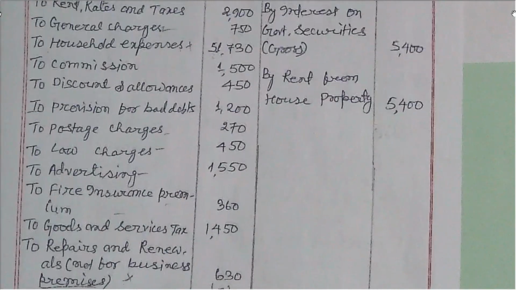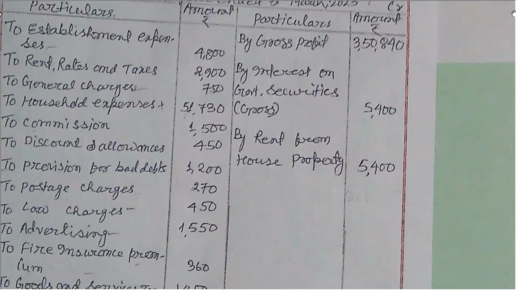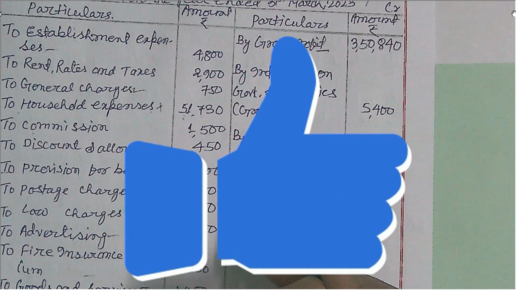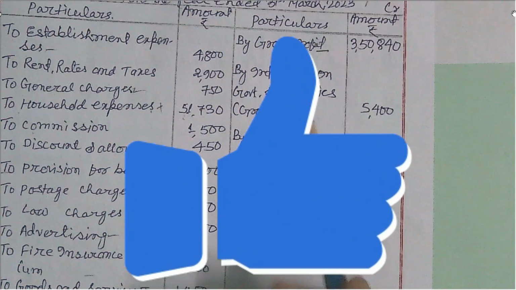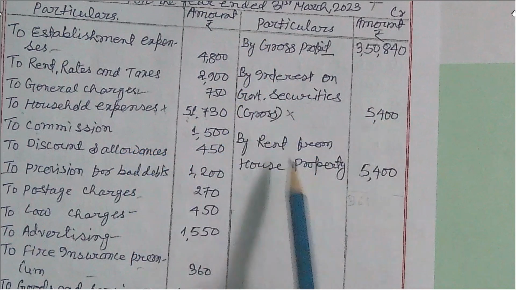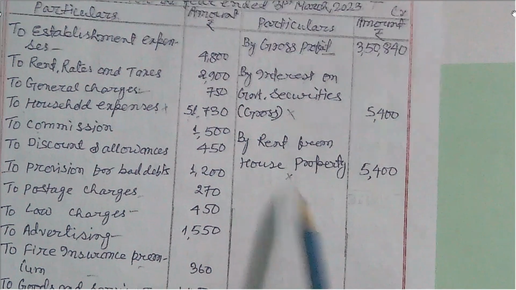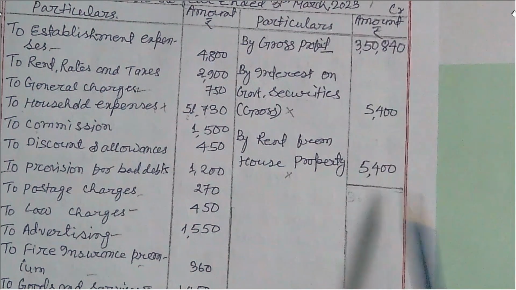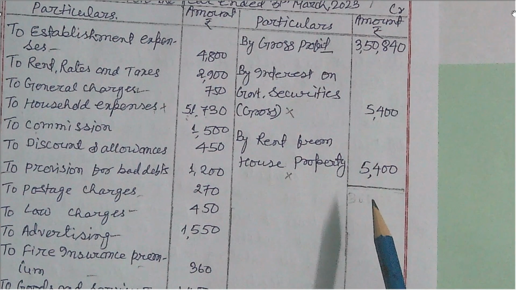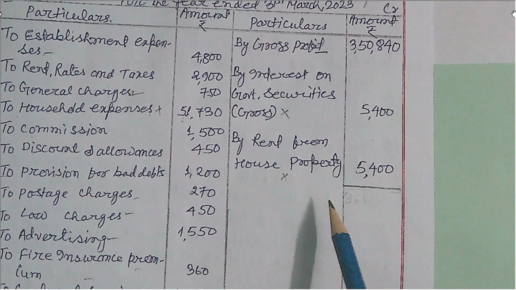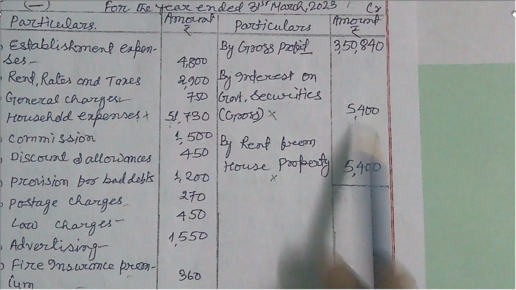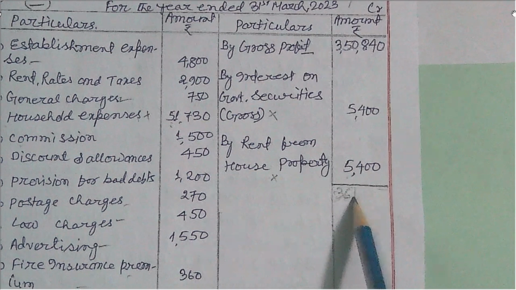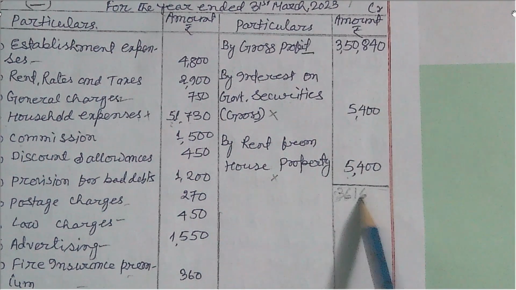Similarly, certain incomes are credited on the credit side, like here gross profit is a business income. Interest on government securities is not a business income, but it is added. And rent from house property is not a business income, but it is added. So when we add it here, we will get the total figures. 3,50,000 plus 5,400 plus 5,400, so total value 3,61,640.